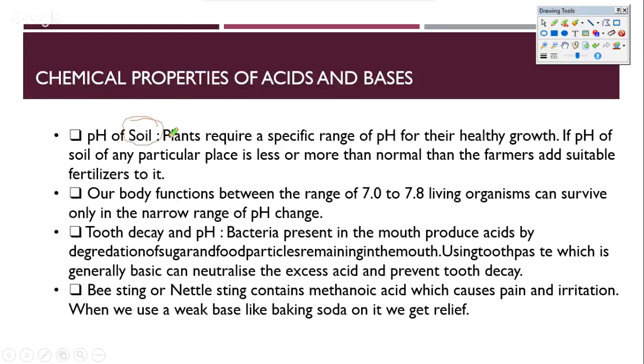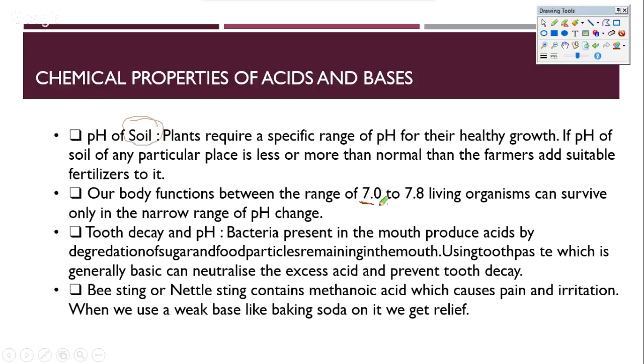If the pH is not within the range suitable for the particular vegetation, the vegetation will not survive, and therefore farmers keep on adding fertilizers, or different kinds of additional substances, especially buffer substances, which can maintain the pH for a particular soil and vegetation type.